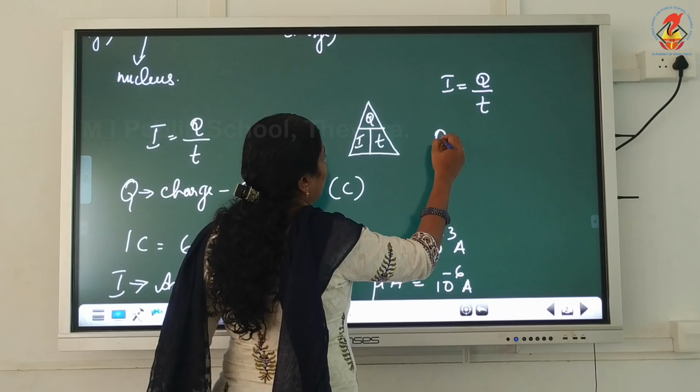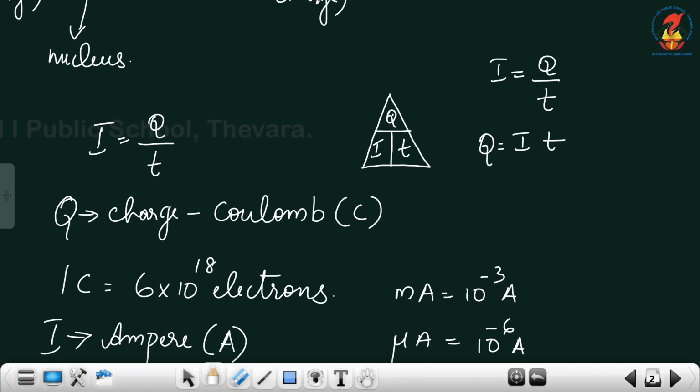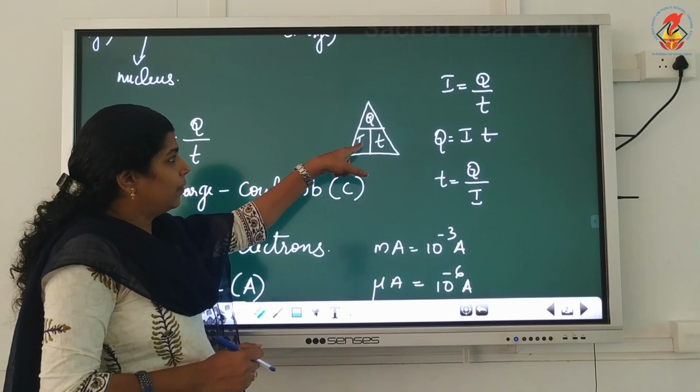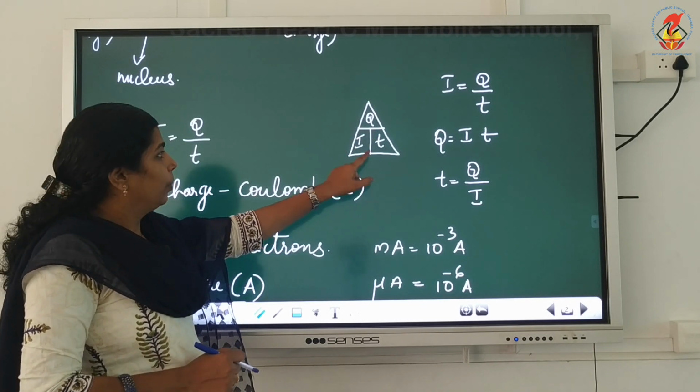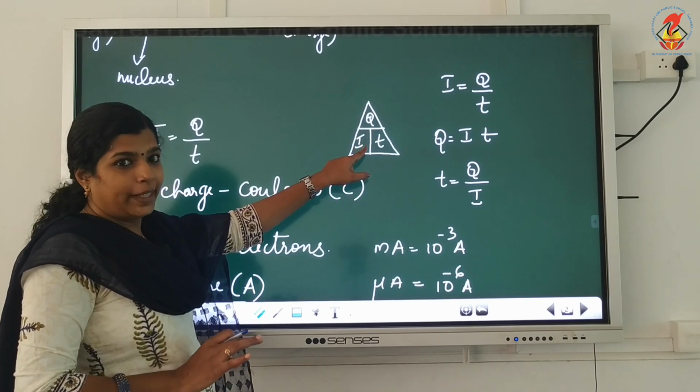Q is equal to I into T. Now, how will we find T? T is equal to Q by I. If you know this, then it will be very easy for you to write the equation. But this should be written correctly.